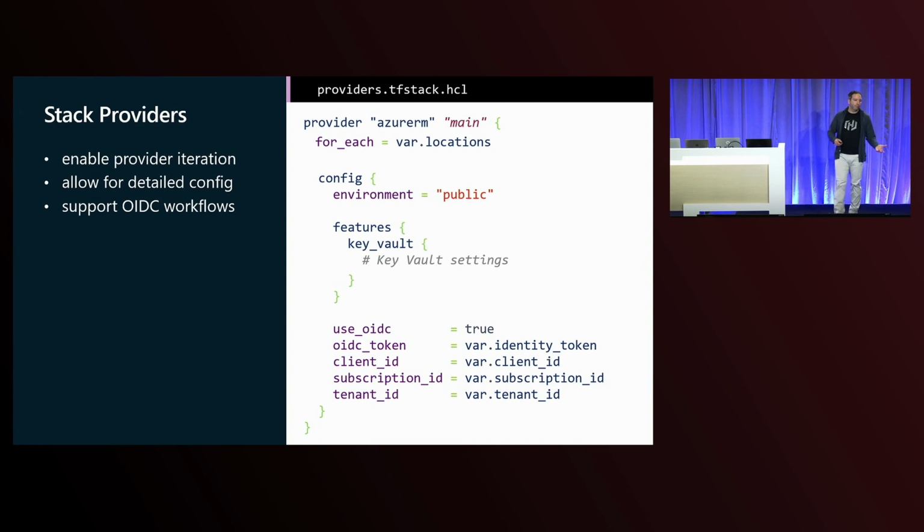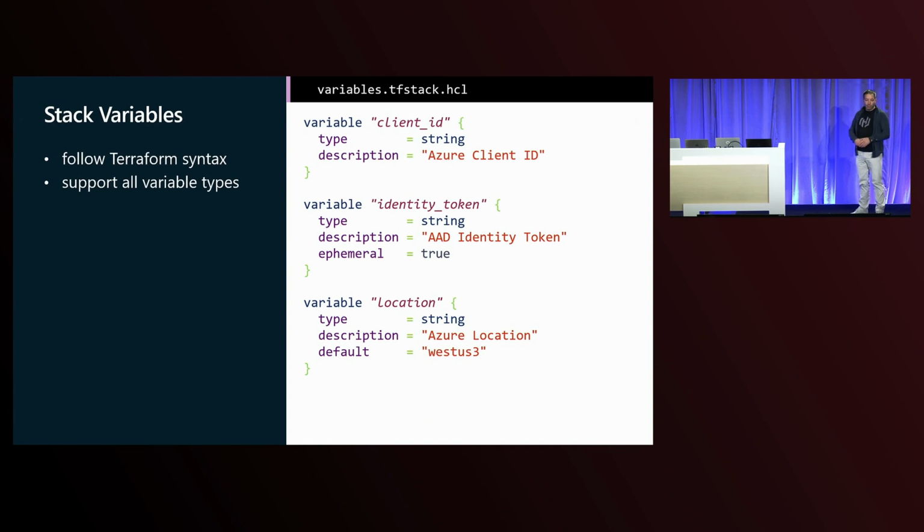If you are vending accounts, how are you going to deal with all the credentials and everything else that goes in there? OIDC is really the answer to everything for this, and that's what's beautiful about it. We make sure you get an identity token through the Stacks deployment flow. In that way, we can specify roles that are super granular. We can specify different roles for our plan phase. We can specify different roles for our apply phase, making sure that even if something goes wrong in the plan phase, because the role does not have certain permissions, it can't actually delete, or the service principal can't actually delete anything.